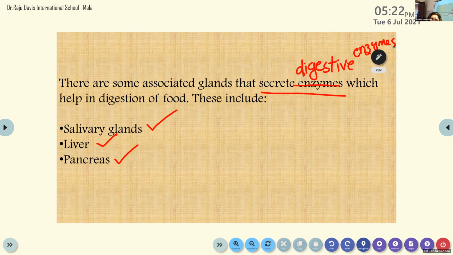What do you mean by digestion then? Breakdown of complex components into simpler substances. Excellent. It is the breakdown of the complex form of the food substance into simpler ones. The process of conversion or breakdown of complex food substance into simpler ones is known as digestion. Is it clear? Yes, ma'am.